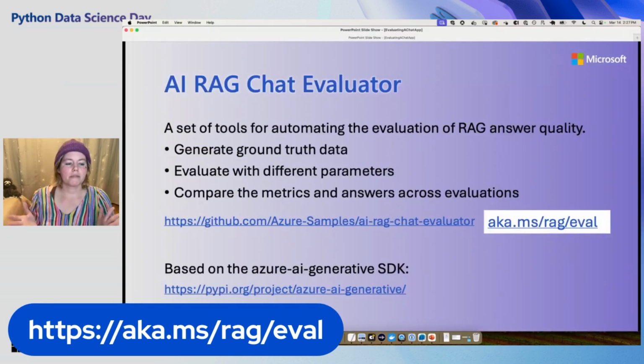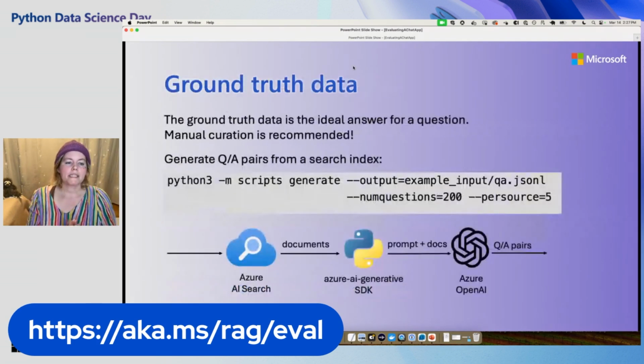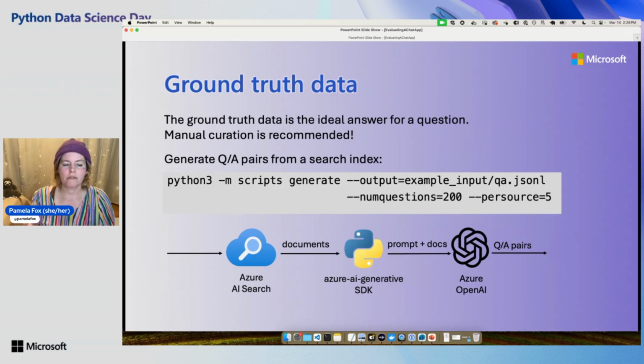So what this repo can do is help you generate ground truth data, evaluate with different parameters, and then compare, with lots of tools for comparing metrics and answers across evaluations. The first step is to have ground truth data. That's the ideal answer for a question. And we typically want at least 200 question-answer pairs. Here we're really talking about doing a bulk evaluation, because if you only evaluate a few questions and answers, there's a lot of variability in how an LLM is going to respond to a certain question. So you really want a fairly large ground truth data set. I usually go for 200.